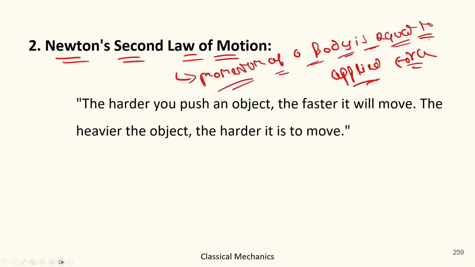So basically Newton's second law of motion says that the amount of force you apply on an object will determine the amount of momentum you get as a result. Okay, so let's take an example to understand it. Suppose this is a toy car. If I push it, it will start moving.